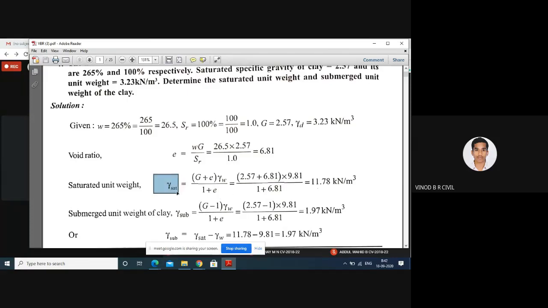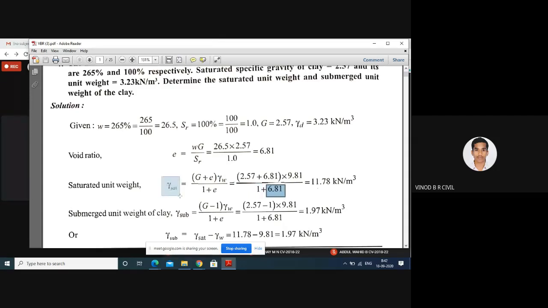Gamma saturation equals G plus e into unit weight of water gamma w divided by 1, a constant value, plus e, the void ratio. Therefore, gamma saturation is equal to 2.57 plus 6.81, the void ratio, into 9.81, the unit weight of water you are assuming, divided by 1, the constant value, plus 6.81, which is e.